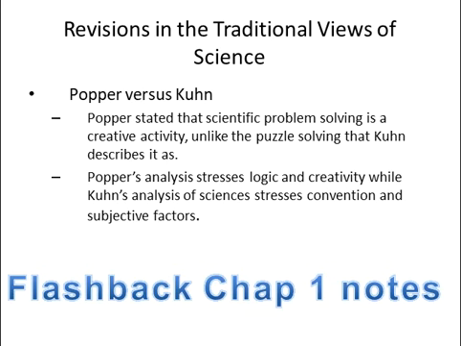Popper's analysis stresses logic and creativity, while Kuhn's analysis of science stresses convention and subjective factors. These subjective factors are things like irrationality, biases, and things of that nature, which did not come into play when Popper viewed his particular view of how science progresses.